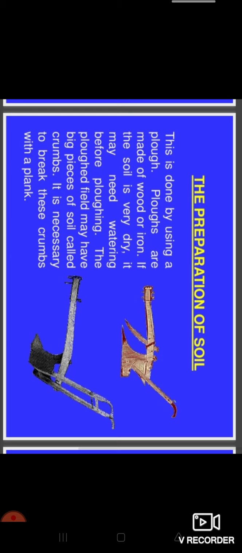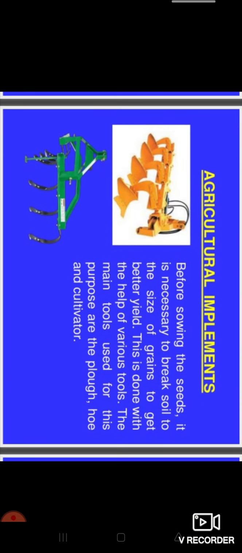The ploughed field may have big pieces of soil called crumbs. These big pieces have to be divided into small particles, and that is done with the help of the plough. It is necessary to break these crumbs with a plank. Before sowing the seeds, it is necessary to break the soil to the size of grains to get better yields.